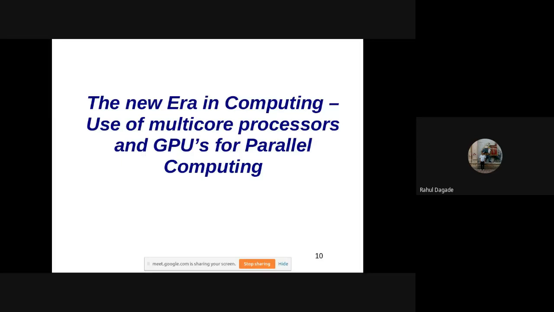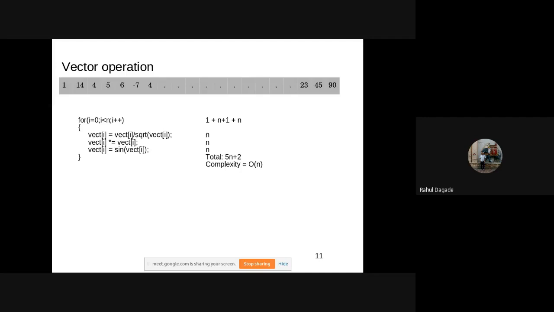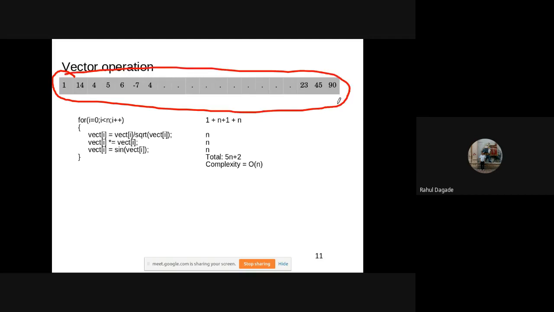Now let us see how we can use multi-core processors. Let us see, we have to do certain operations on a vector. So this is a vector, let's say of size n. Now let us say we have to do these operations on the vector. That is, let's say this vector is A, and we have to divide each element by its square root, then multiply by the same element, and then find its sine. Let's say these three operations are to be performed on this vector.